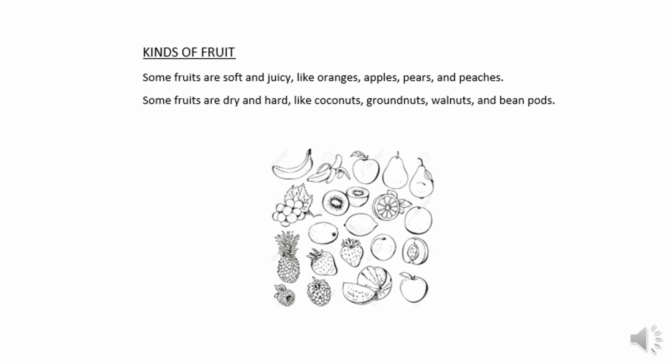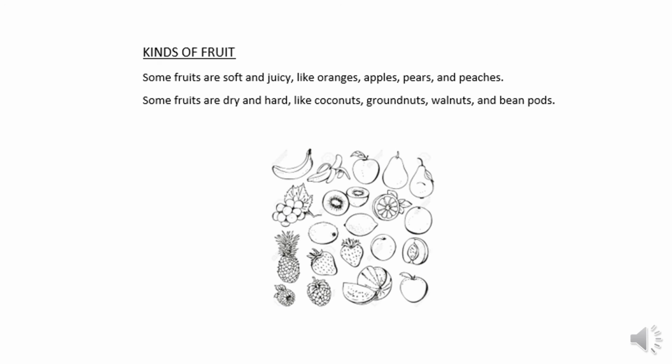Some fruits are dry and hard like coconuts, groundnuts, walnuts and bean pods. These oranges, apples, pears and peaches are fresh fruits, but these groundnuts, walnuts and bean pods are all dry fruits.